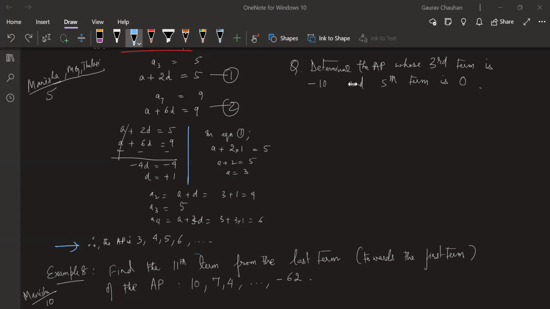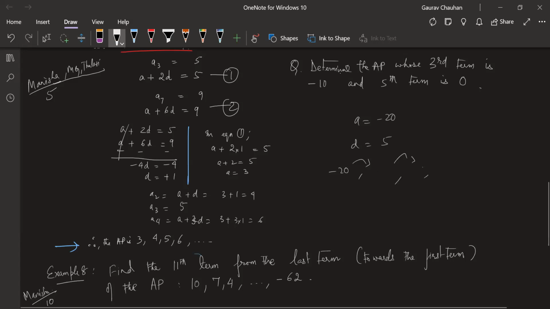A also you got very good, Abhi. Now find the AP. No, you got A as -20. You got D as 5. Now you find the AP. First is -20. Second one, what will it be? Third one, what will it be? Find that. That's all.